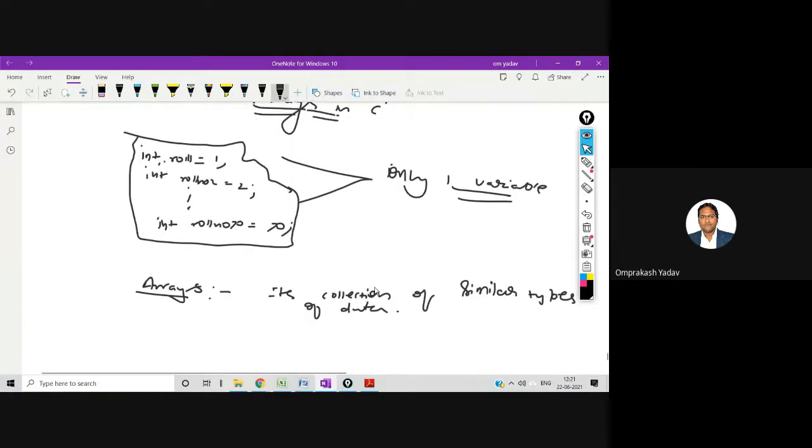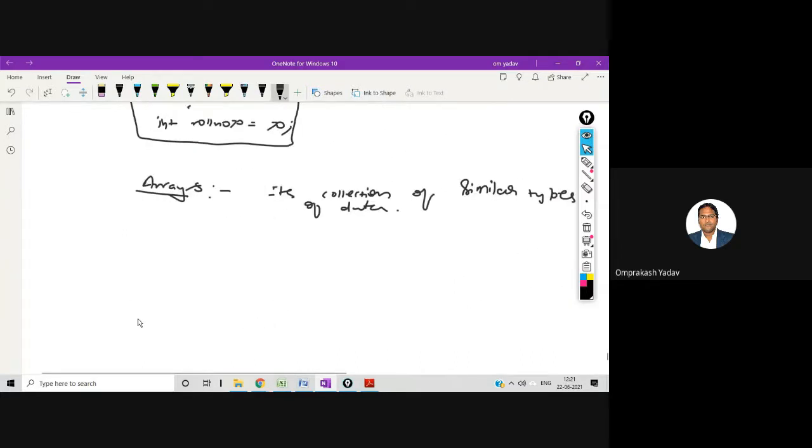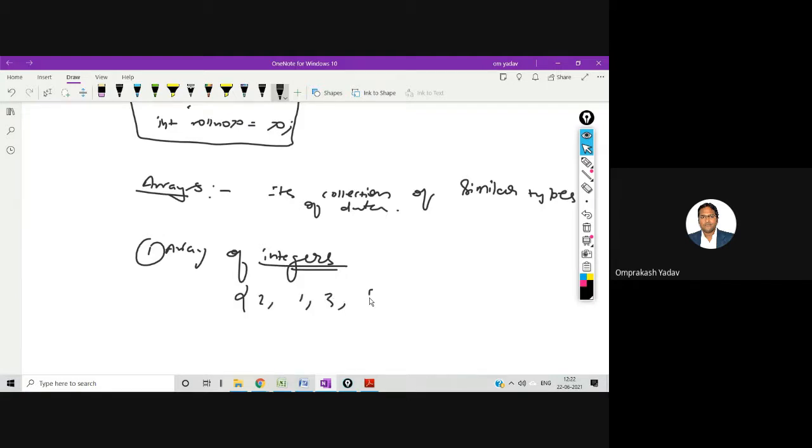An array is a collection of similar type of data elements. If I say array of integers, let's take the first case, this will only have values like 2, 1, 3, 4, 5. So this is the array of integers.